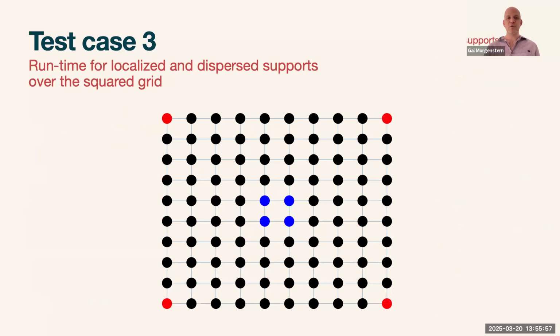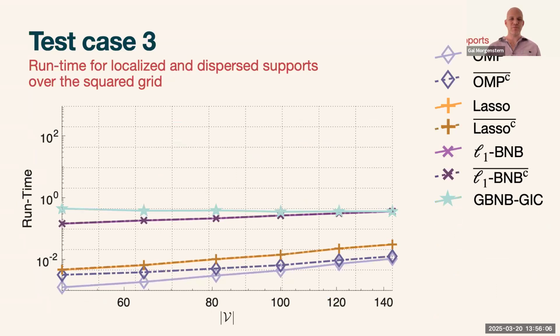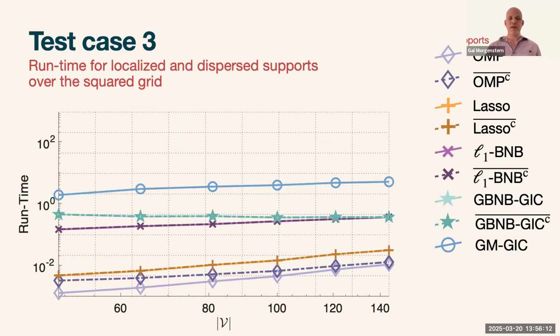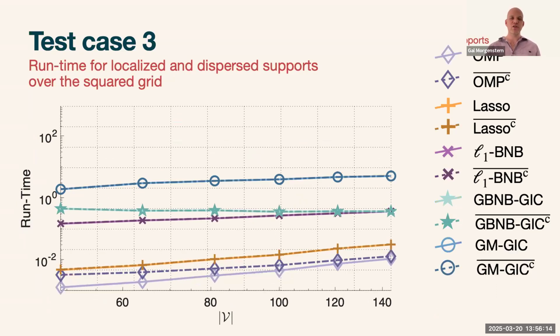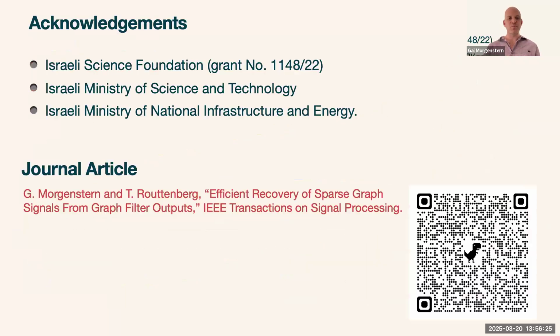The second thing I want to show here is that given runtime, we operate a lot faster than the GAC. I don't have a lot of time, so I'm going to show this pretty quickly. You can see that GBNB is not too far from the OMP and the lasso. And then you can see the GMGAC, which doesn't change with the size of the model. The size of the model is on the X axis. And you can see that the GAC grows exponentially with the size of the model.